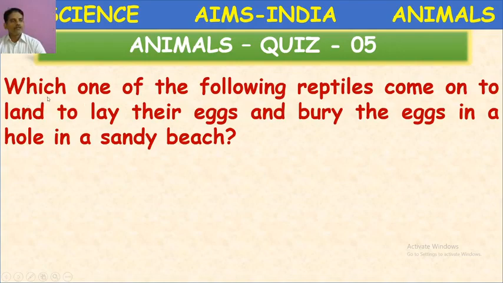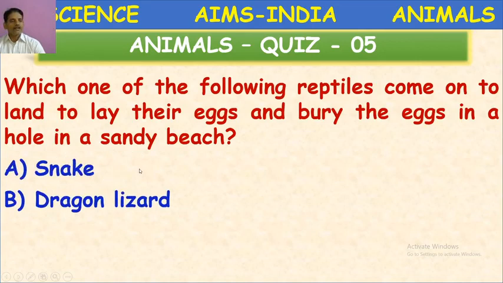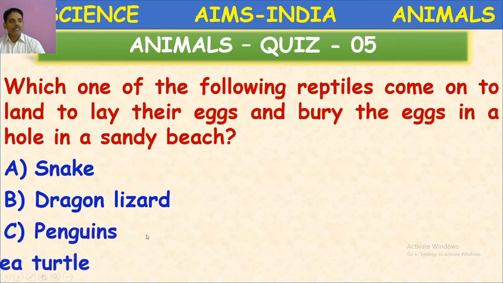Which one of the following reptiles comes onto land to lay its eggs and bury the eggs in a hole in a sandy beach? We already came across this bit. Snake, dragon lizard, penguins, sea turtle.